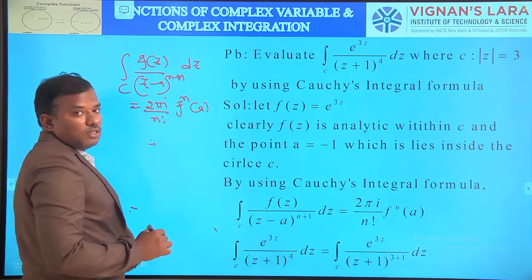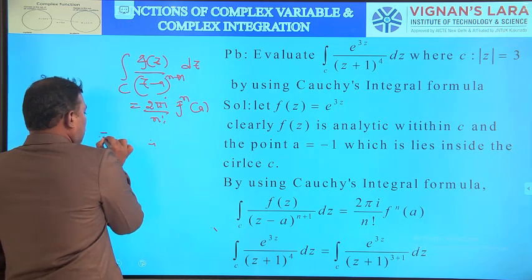This is the generalized Cauchy's integral formula. Here, what is the total integration value?